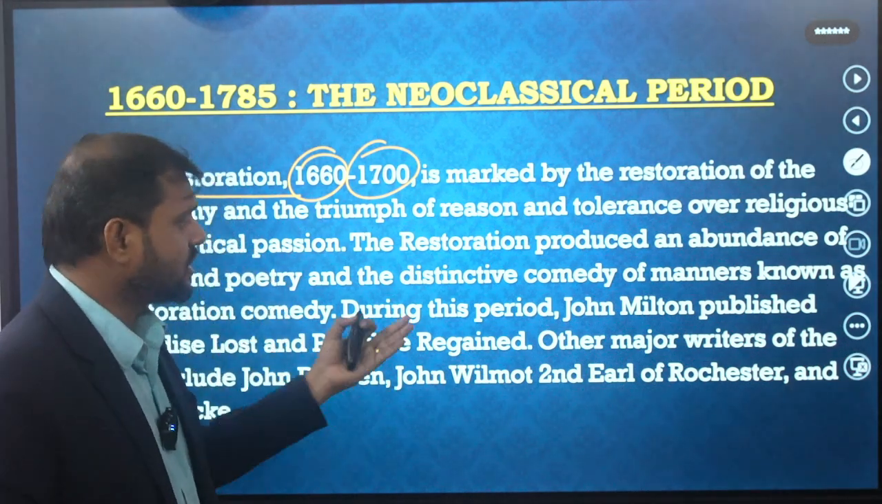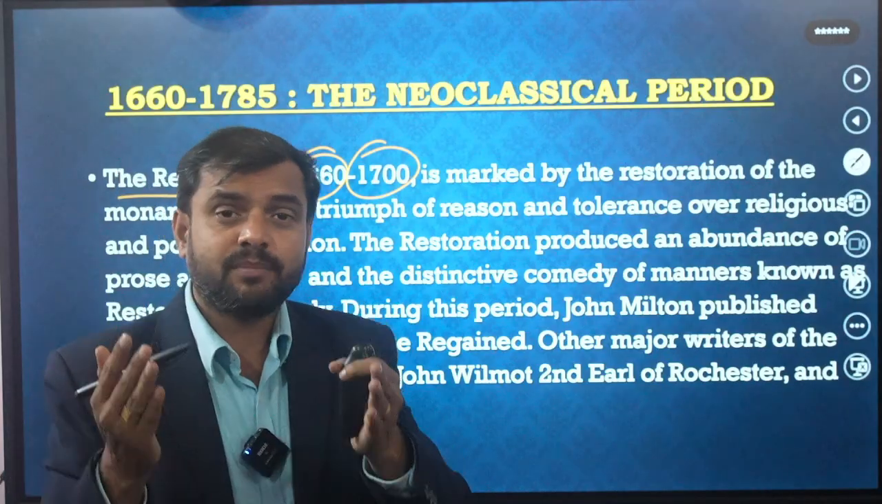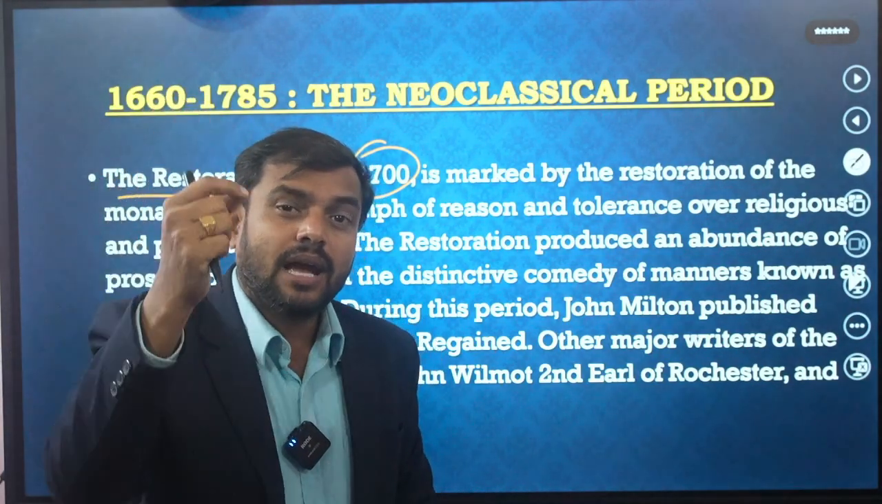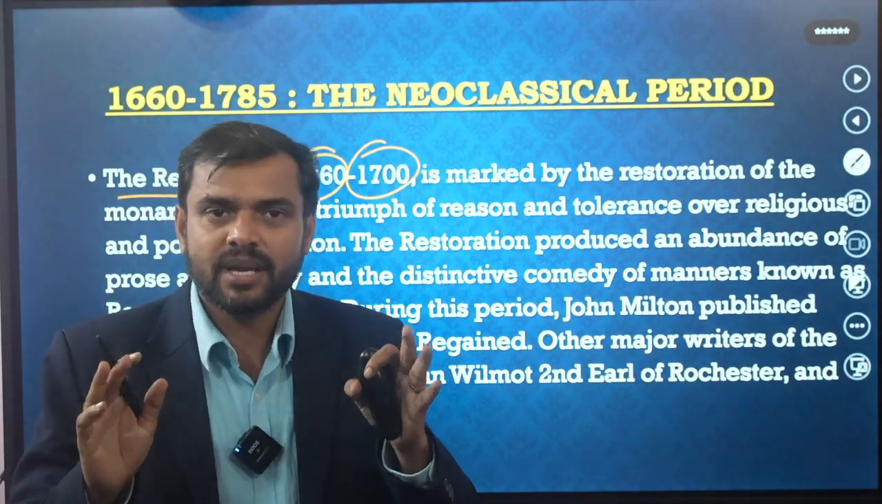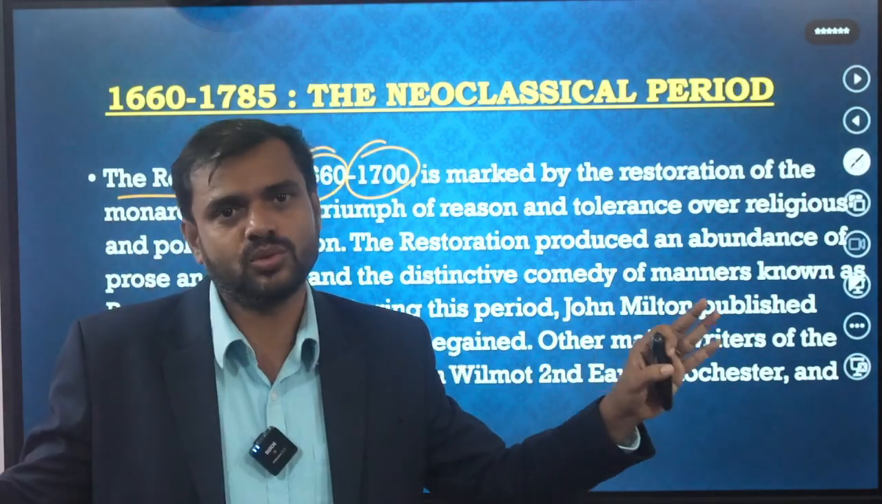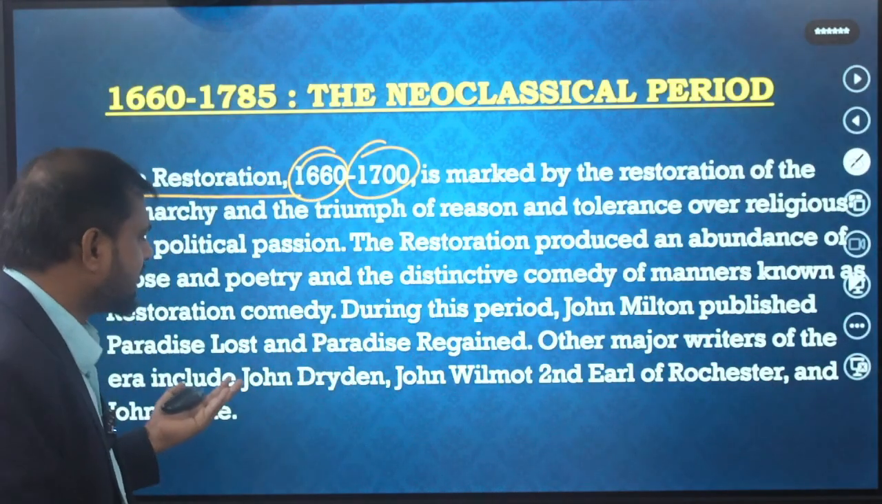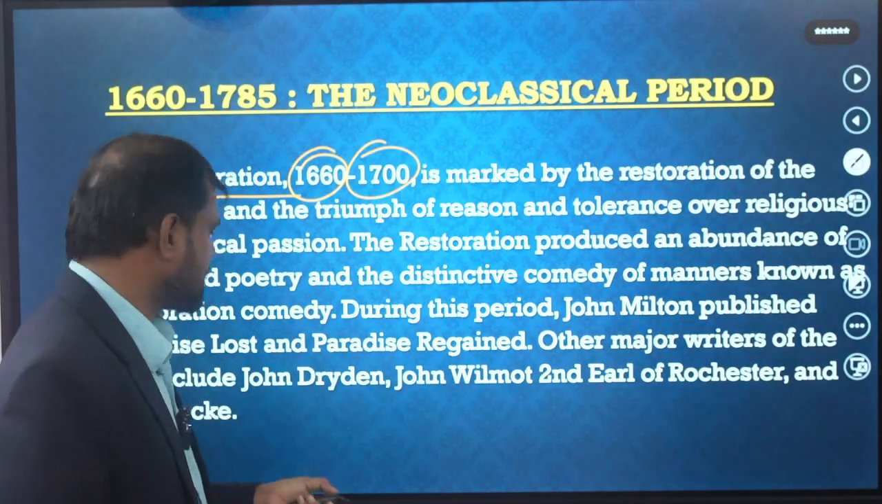It is about John Milton. He wrote wonderful poetry, especially Paradise Lost. It is one of the greatest epics in the world, the only existing English epic. There were many writers who tried to write epics, but they failed in that period. There were other writers too: John Dryden, John Wilmot, Earl of Rochester, and John Locke.